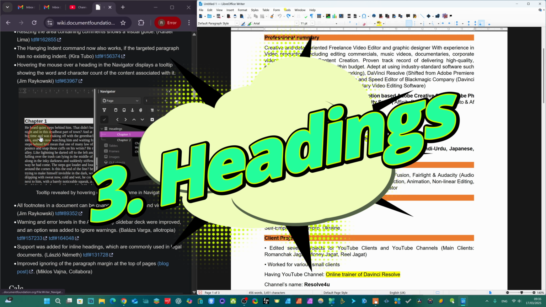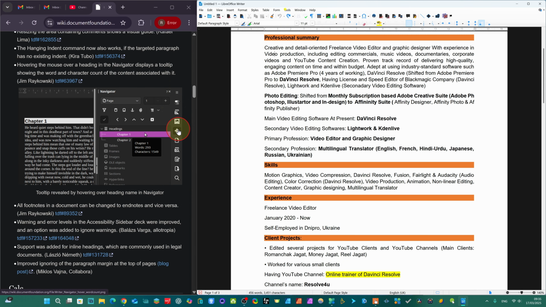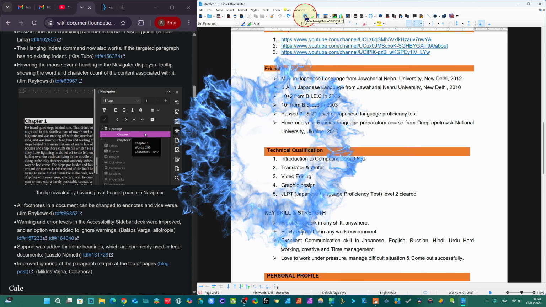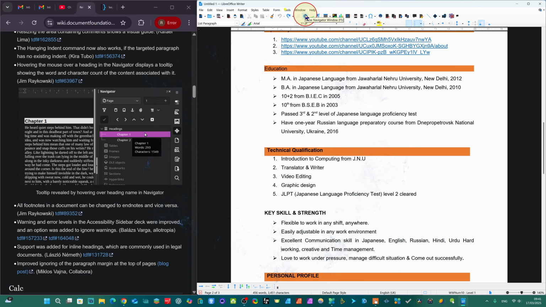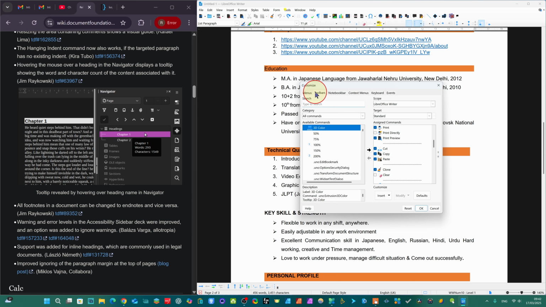We come here. Now you can add, you see, Chapter 1 like in this way, headings, Chapter 2 you can add. Now for this new feature you have to come to, you see, Show Navigator window. Shortcut is F5. Remember, if this is not available in your LibreOffice, just click F5, it will appear. Otherwise you have to come here to Tools. In Tools you have to come to Customize. You see here Toolbars. In Toolbars come here to Navigator and you have to click. I have clicked already, so it's visible here in the main window.